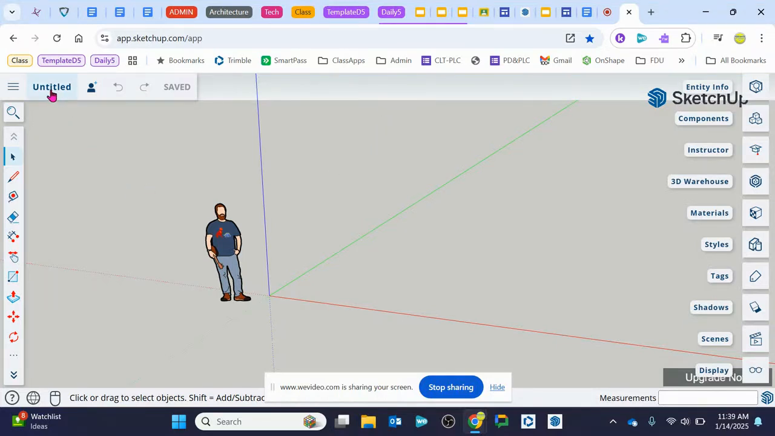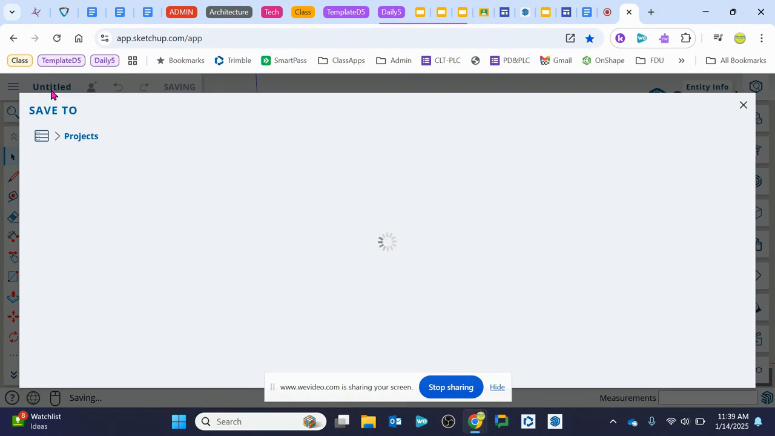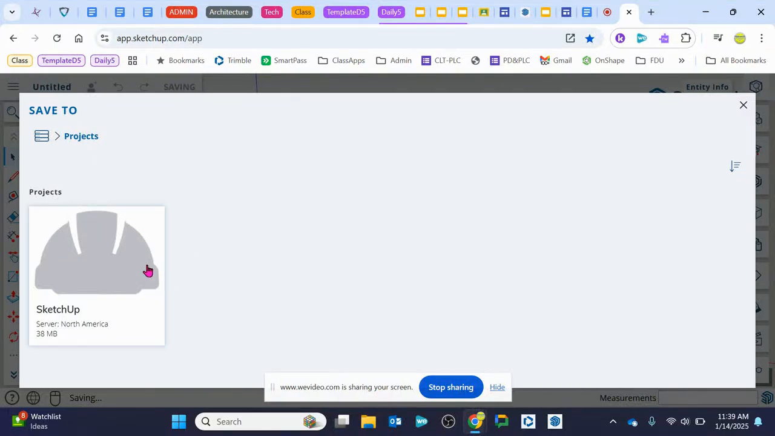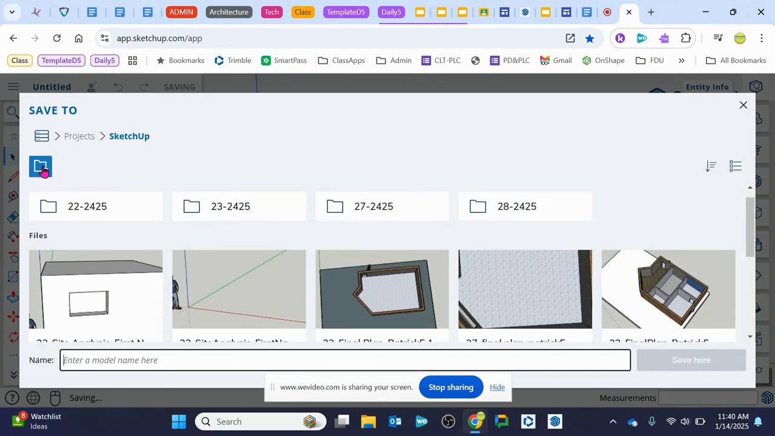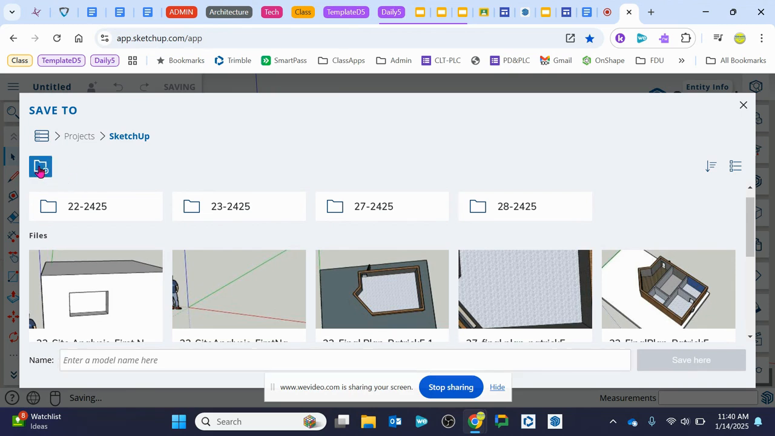The next thing you want to do is title your project. And so when you click the untitled title up at the top, it's going to give you a window to save to. So rather than saving it to our Google Drive, it automatically saves your project into SketchUp's cloud. So we're going to click that. All right, if you want to add a folder for this class, you can, although you're only going to be doing drawings in this class, so you don't necessarily need a folder.